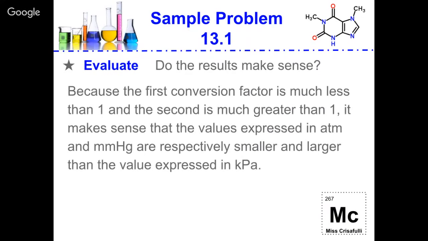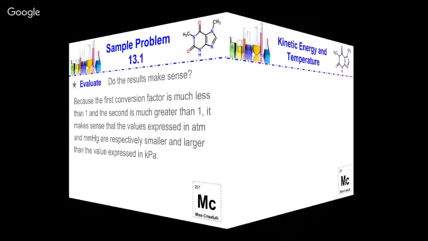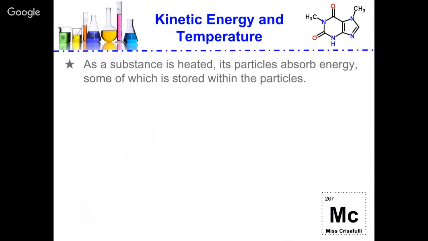Because the first conversion factor is much less than 1 and the second is much greater than 1, it makes sense that the values in atm and millimeters of mercury are going to be smaller or larger than what they are in kilopascals. Let's talk about kinetic energy and temperature.